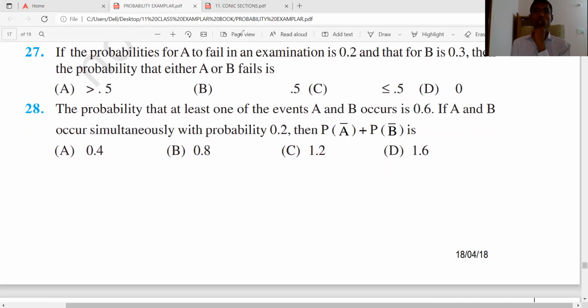The probability that A fails and B fails is given. Then the probability that either A or B fails is A union B, right?